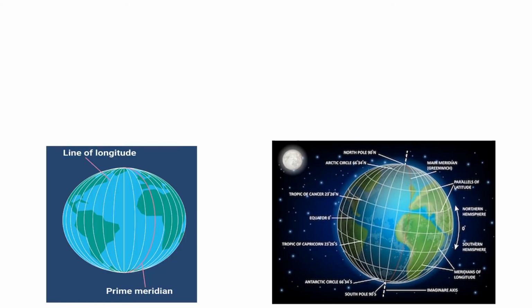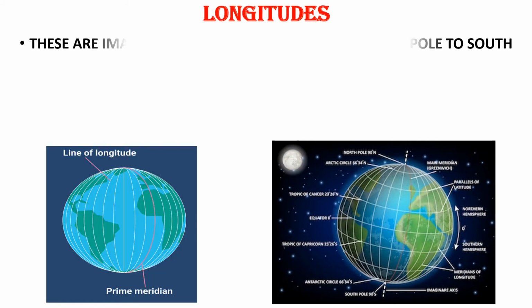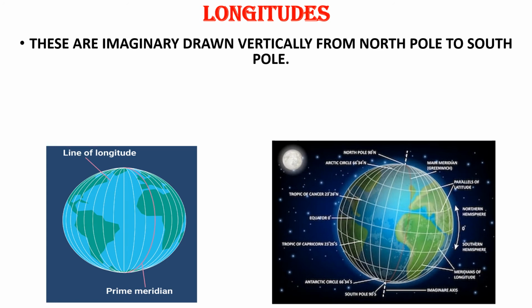Now let us see what are longitudes. These are also imaginary lines, Amma. This one is the middle line, and like this they divide the earth. These are also at 1 degree angle, these lines also exist. This divides earth into east hemisphere and west hemisphere. West and east. And this is called east hemisphere and this is called west hemisphere. This is the middle line, Nana. See, this is the middle line.